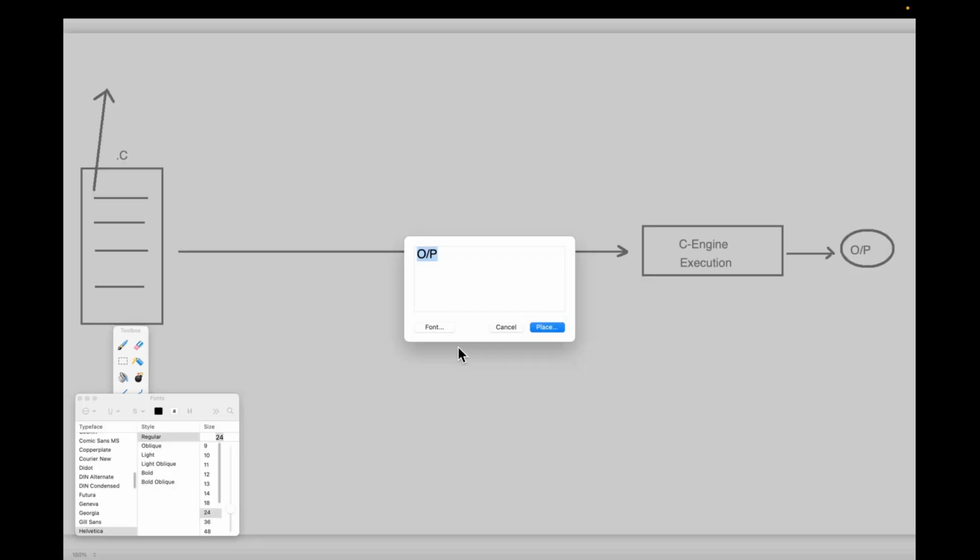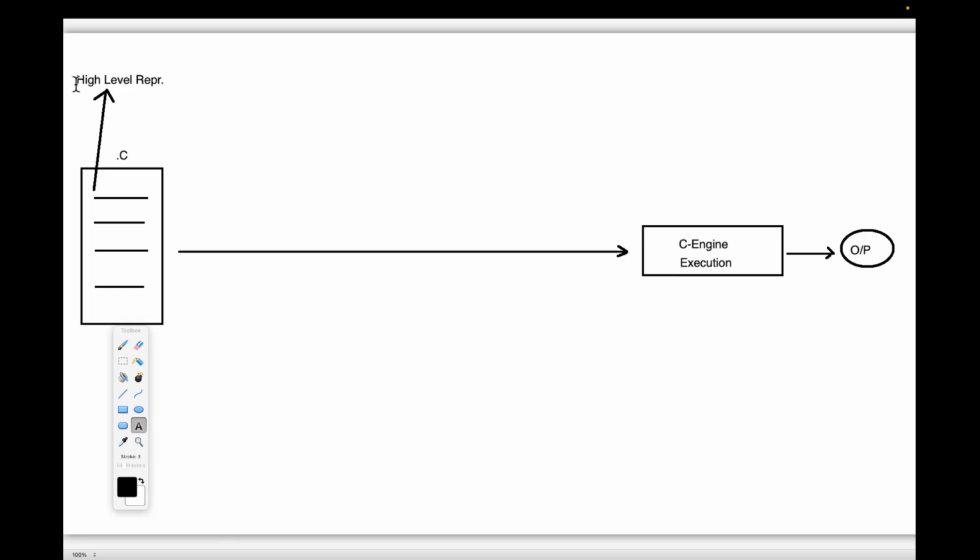It is a high level representation with high level syntax. The C programming language is a high level language, and high level languages is the category name.